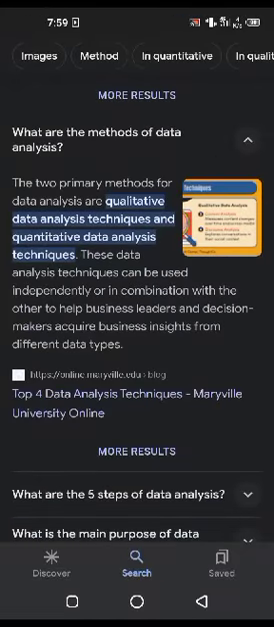The two primary methods for data analysis are qualitative data analysis techniques and quantitative data analysis techniques. The data analysis techniques can be used independently or in combination with the other to help business leaders and decision makers acquire business insights for different data types.